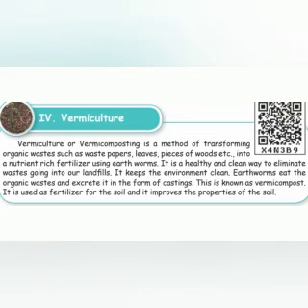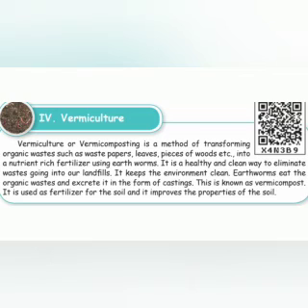Earthworms eat the organic waste and excrete it in the form of castings. This is known as vermicompost. Students, what is known as vermicompost? Earthworms eat the organic waste and excrete it in the form of castings. This is known as vermicompost. It is used as fertilizer for the soil and it improves the properties of the soil.